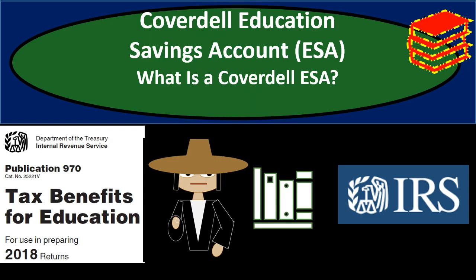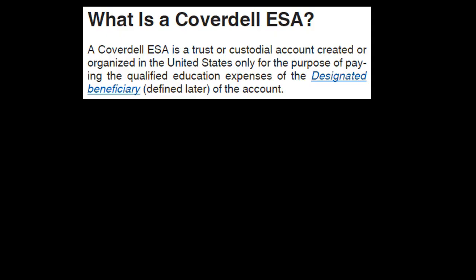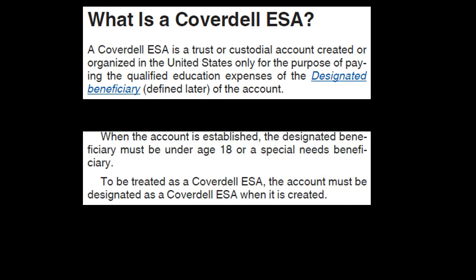In this presentation, we will discuss what a Coverdell ESA is. This information can be found in Publication 970. What is a Coverdell ESA? A Coverdell ESA is a trust or custodial account created or organized in the United States only for the purpose of paying the qualified education expenses of the designated beneficiary, defined later, of the account. When the account is established, the designated beneficiary must be under age 18 or a special needs beneficiary.